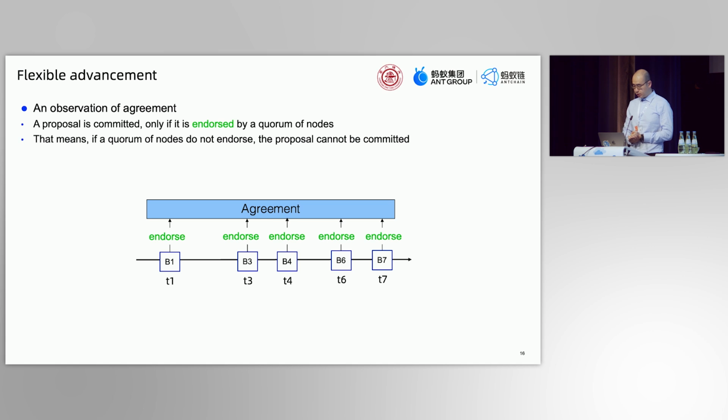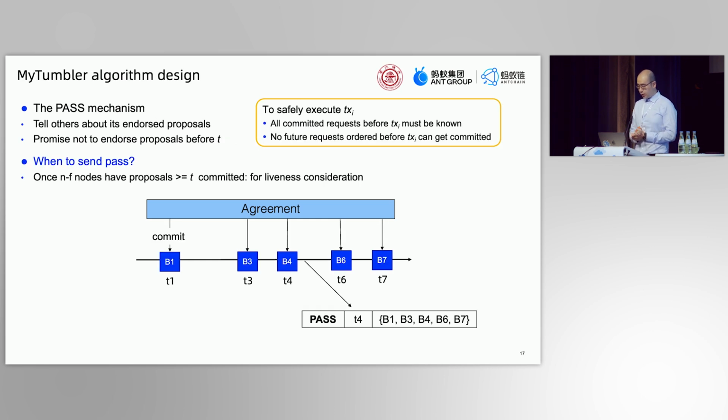It turns out that only if it is endorsed by a quorum of nodes can the proposal finally be committed. In other words, if a quorum of nodes swear not to endorse it, it cannot be committed because of quorum intersection. Based on this observation, we have designed the pass mechanism to overcome the unknown issue. And that is the key concept of the MyTumbler algorithm.